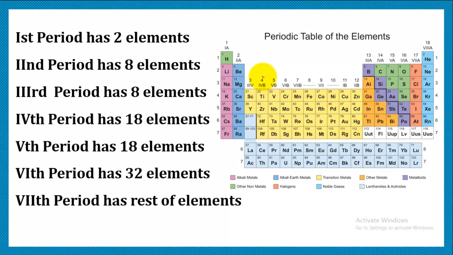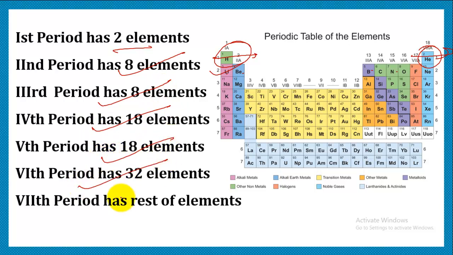So this is the first period. As you can see, the first period has only two elements. In the second period, you can see 1, 2, 3, 4, 5, 6, 7, 8. There are 8 elements. Likewise, in third, we'll find 8. In fourth, it's 18. In fifth, it's 18. In sixth, it's 32. And the seventh period has the rest of the elements.